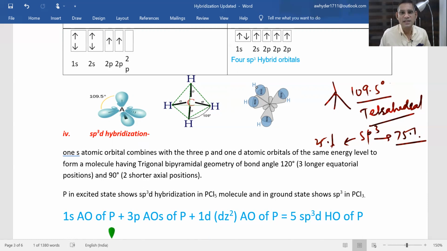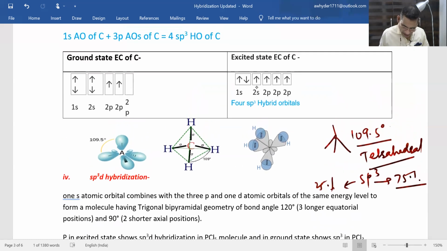And in case of CH4 or in case of sp3 hybridization shown by carbon, since there is no pi bond, there is no question of participation of p atomic orbitals in the process of hybridization. So this is all about sp3 hybridization shown by carbon.